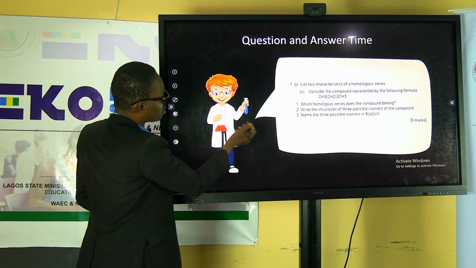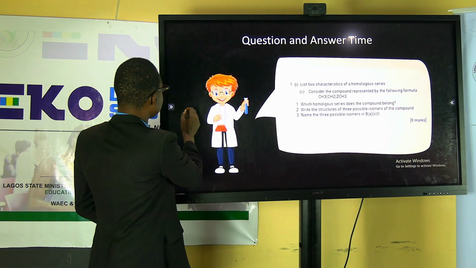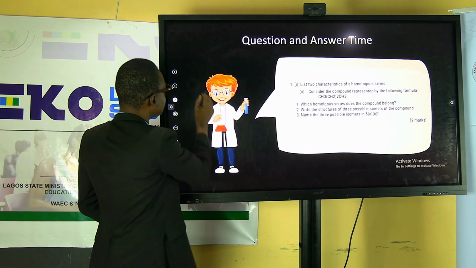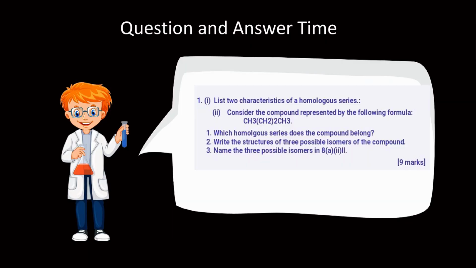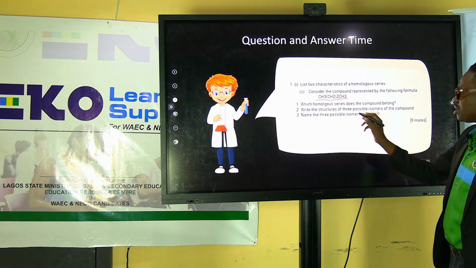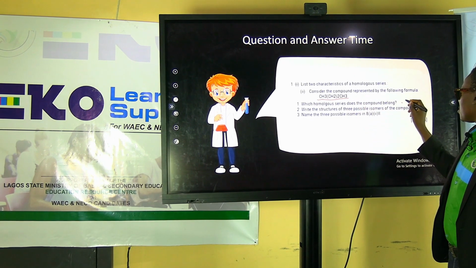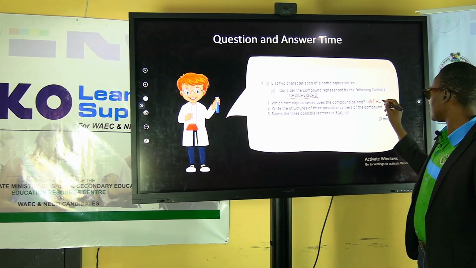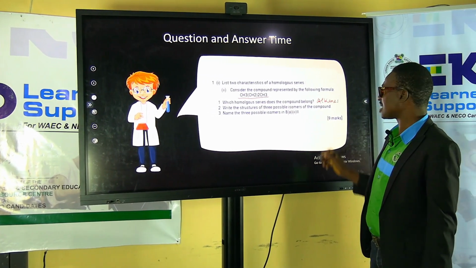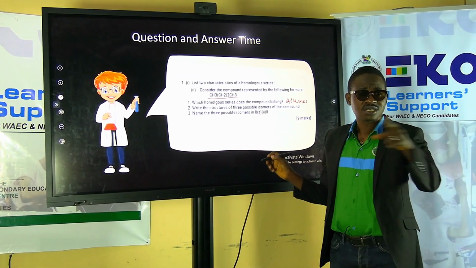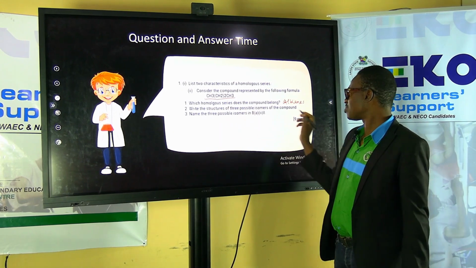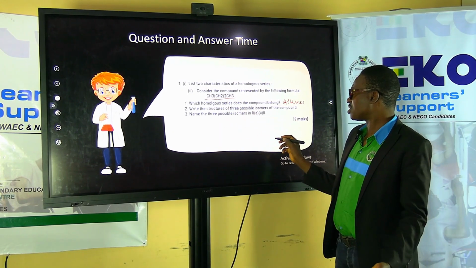Let me go back. We are asked to consider this particular compound, the compound represented by this. So which homologous series does it belong to? What do you think is the homologous series? The homologous series is what? Yes, alkanes. Why? Because they are just single bonds.